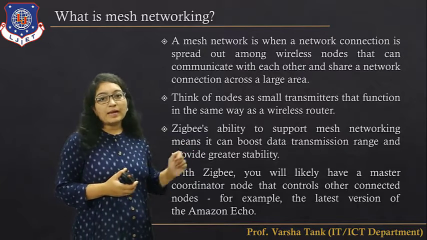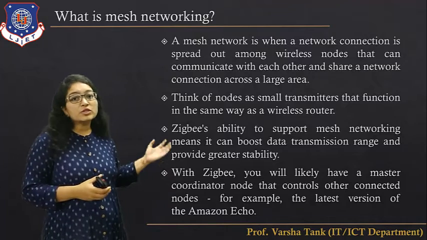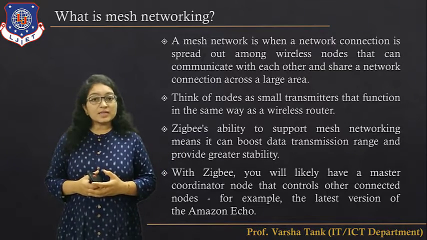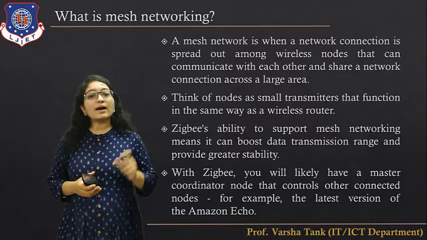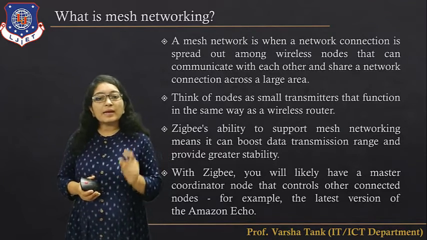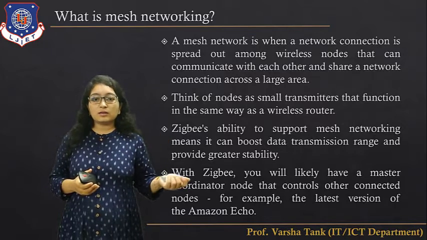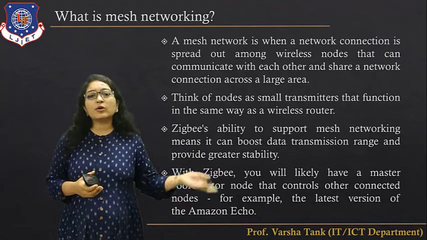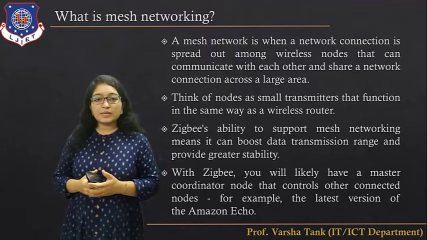Okay, so ZigBee's ability to support mesh networking means it can boost the data transmission range and provide greater stability. Why greater stability? Because if one device fails, goes down, breaks down, or anything happens, the ZigBee network will not go down. Why? Because the load that is carried by that particular device will be divided to or allocated to the other devices. Okay, so ZigBee provides greater stability.